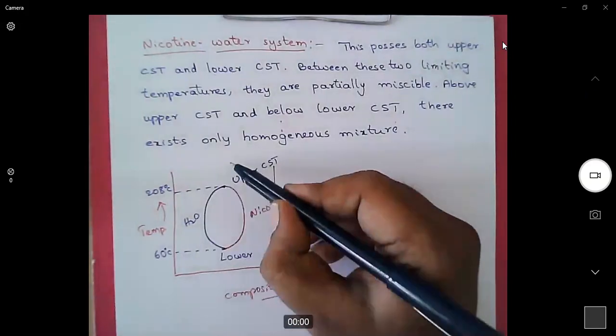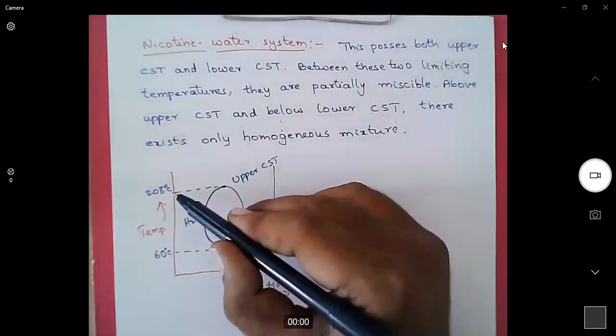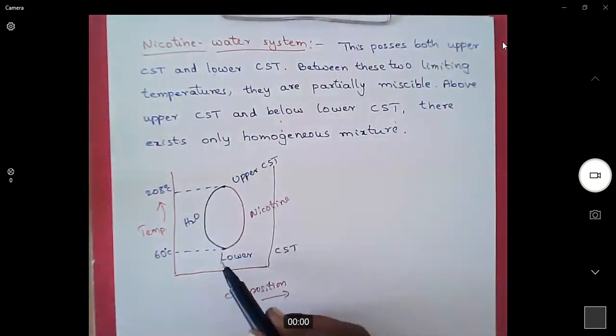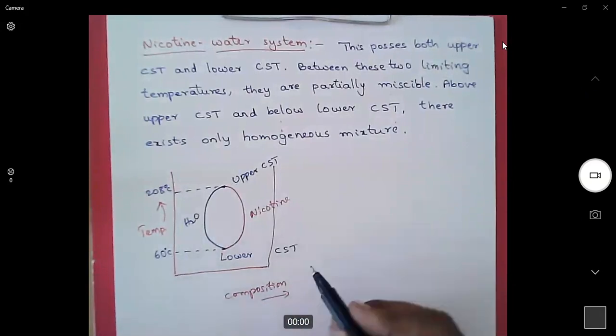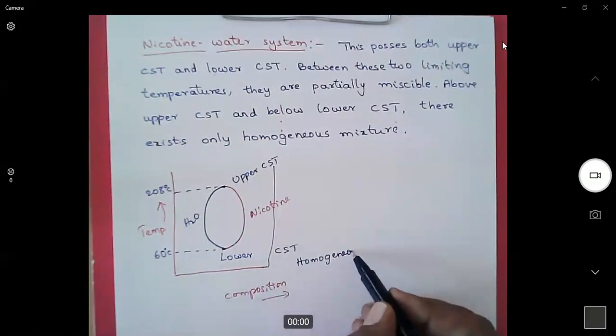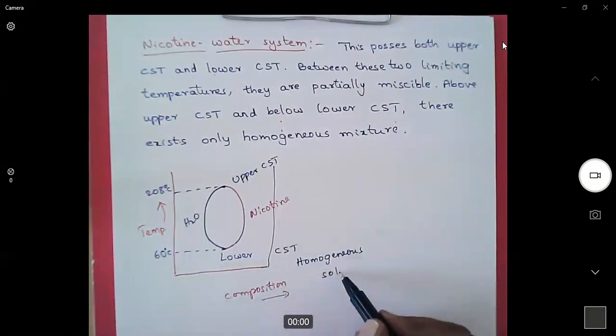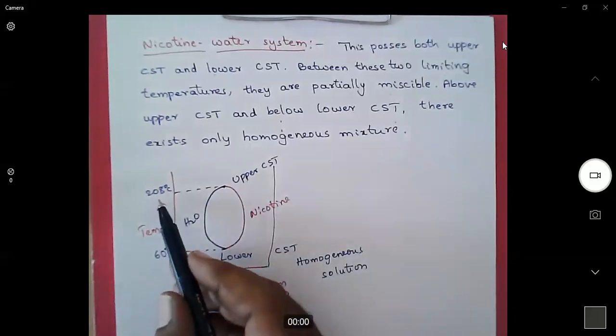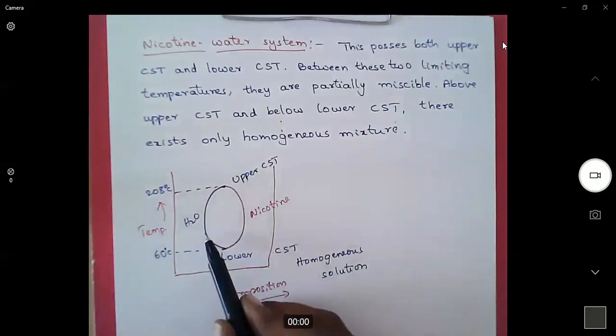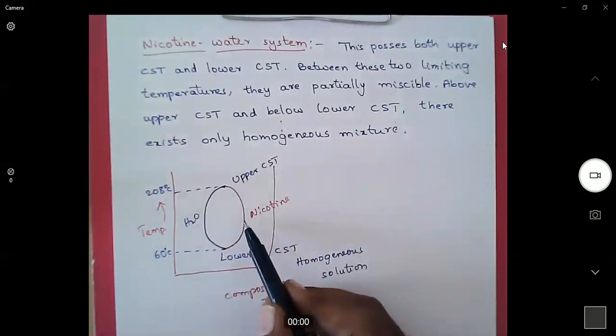Above upper CST, that means temperature more than 208 degrees centigrade, and below lower CST, that means temperatures below 60 degrees centigrade, we will observe only homogeneous solution. But between 60 degrees centigrade to 208 degrees centigrade, we will clearly visualize water layer as well as nicotine layer.